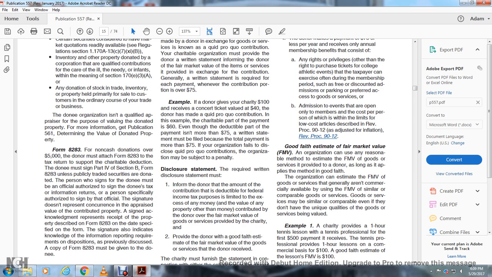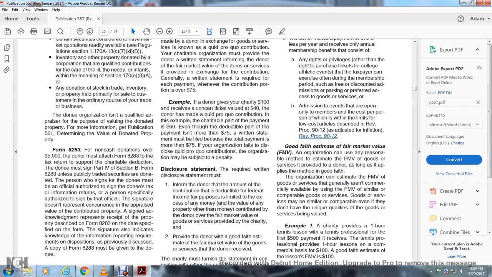Form 8283, Noncash Charitable Contributions, for donations over $5,000. The donor must attach Form 8283 to the tax return to support the charitable deduction. The donee must sign Part IV, Section B of Form 8283, unless the property is publicly traded securities. The person who signs for the donee must be an official authorized to sign the donee's tax or information returns.